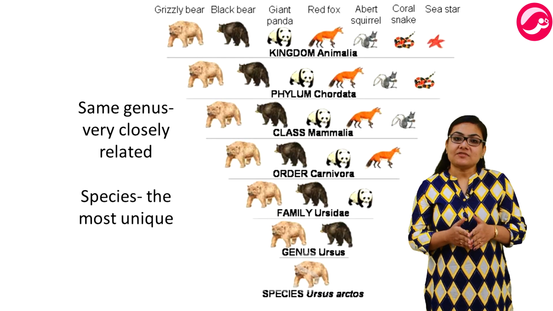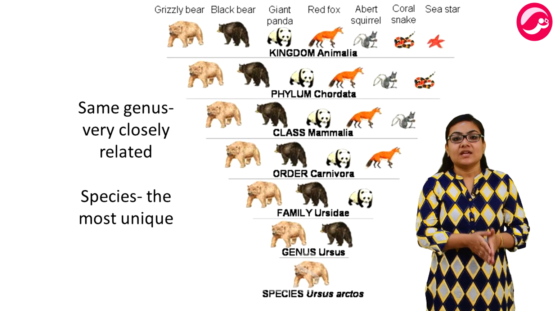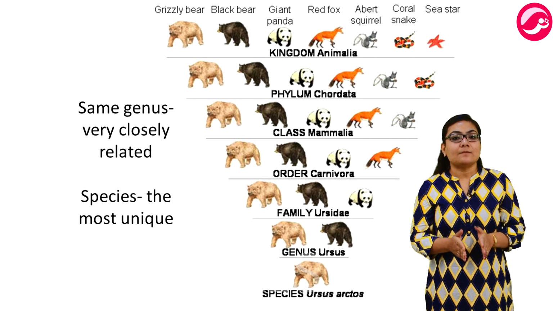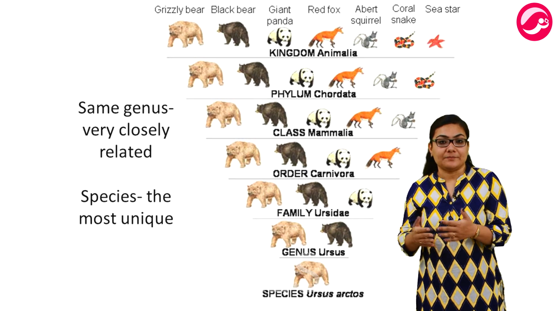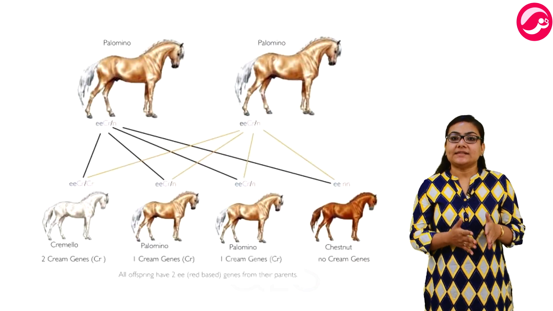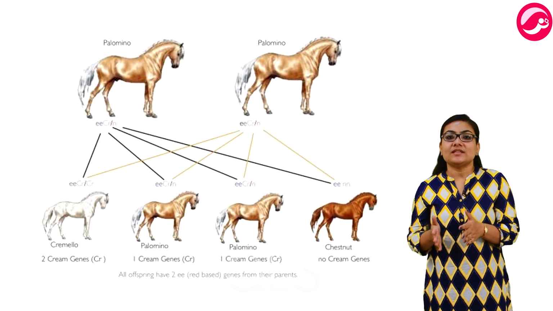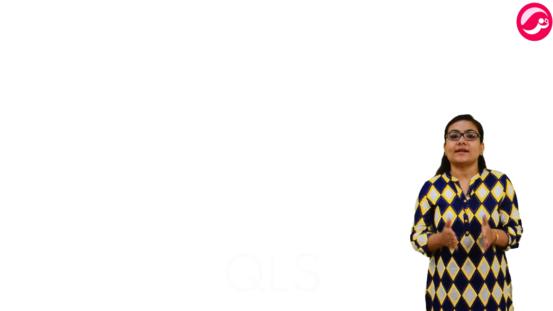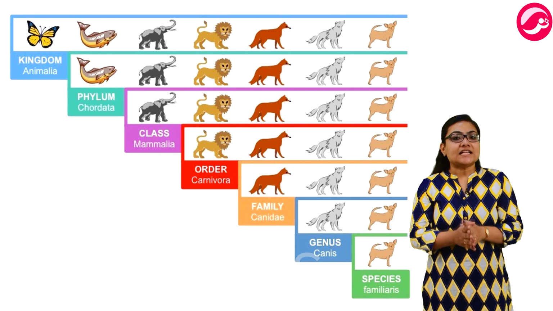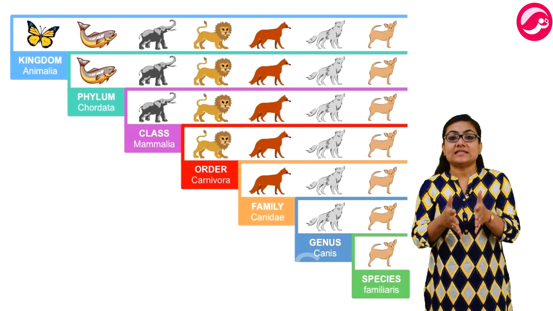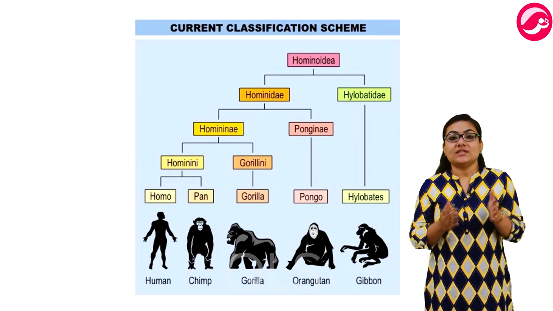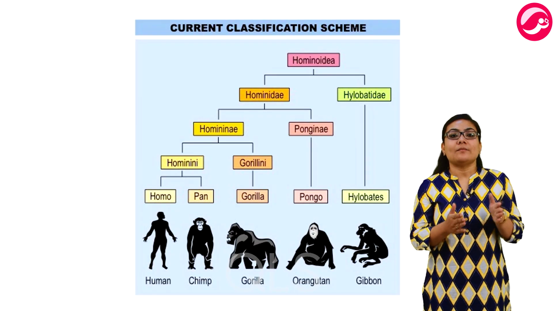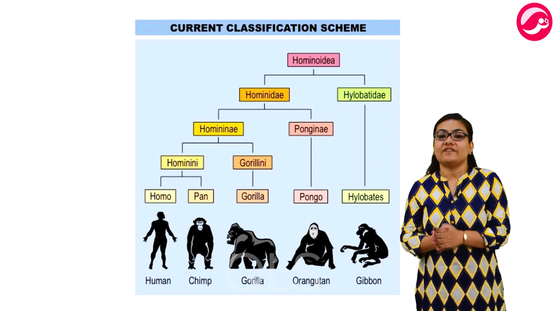Similarities suggest that some similar characters are present in the group. These characters must have come from common genes, which in turn have come from a common ancestor. To interpret similarities and differences between groups on the basis of their evolution, we go down the hierarchy of classification. Classification shows how closely organisms are related with respect to evolution. It is based on the assumption that each organism has descended from its ancestral type with some modification.